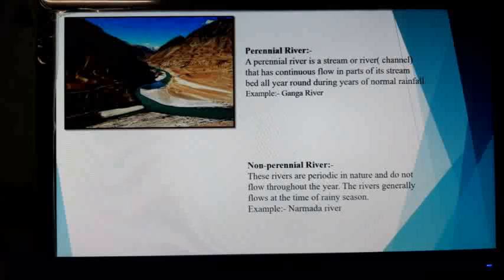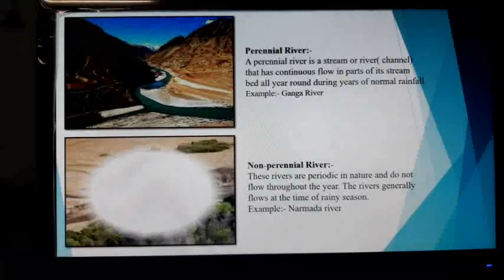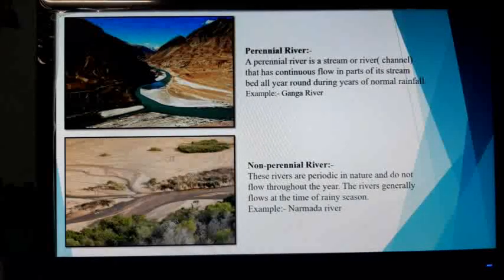Now the non-perennial rivers. These rivers are periodic in nature and do not flow throughout the year. The river generally flows at the time of the rainy season. In the dry season, they usually dry up, because the primary source of this river water is rainwater. Now this is the image of a non-perennial river. A perennial river is marked with a blue line in the topographical map, and a non-perennial river is marked with a black line in the topographical map.